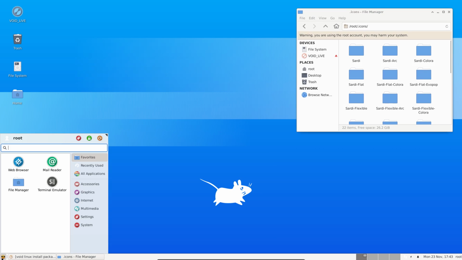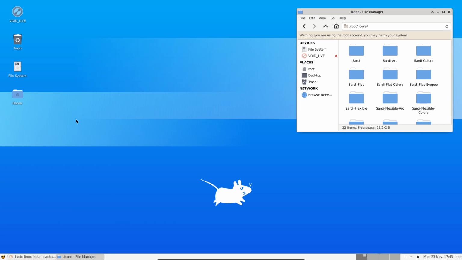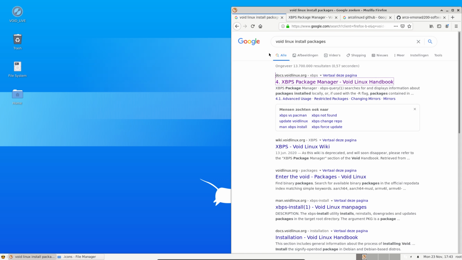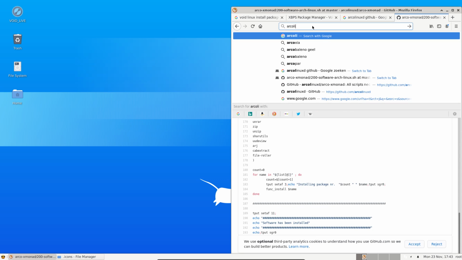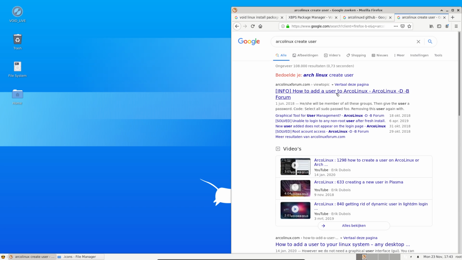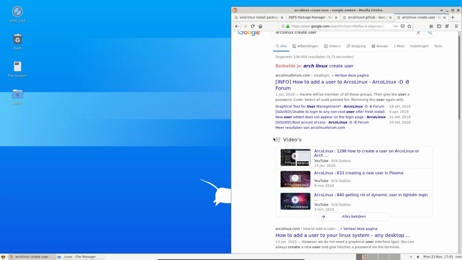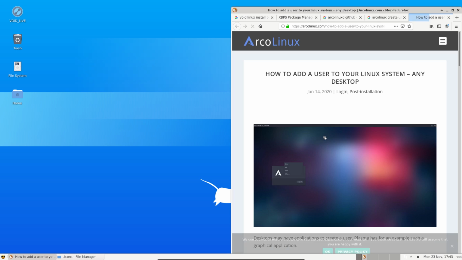Now users. There is in xfce not something to create a user. We're still root, right? We're still root, which means Arco Linux create user. Will Google give me the article? How to add in the forum? There is a video we can add, and here's the article. Okay.